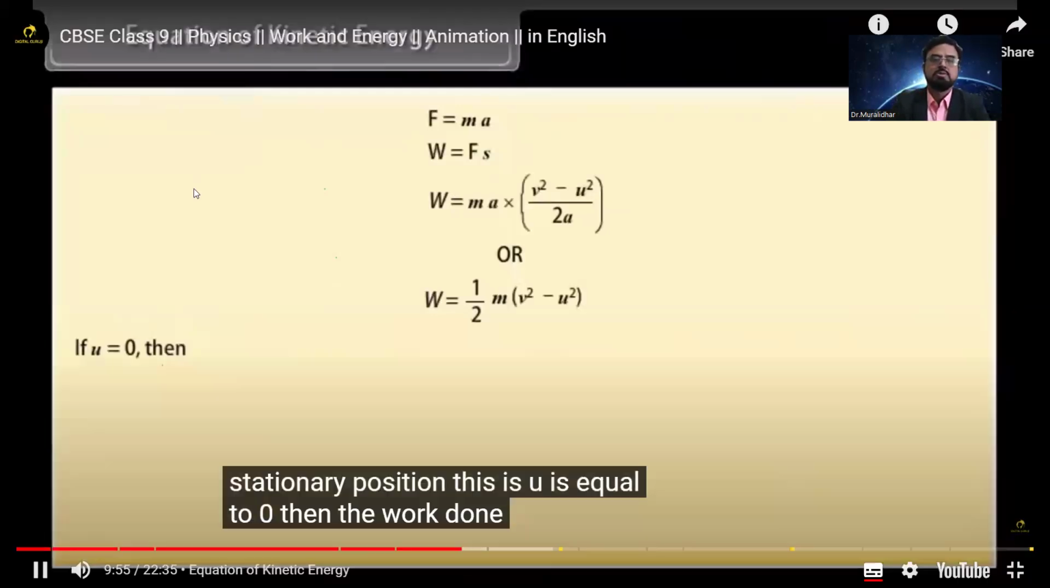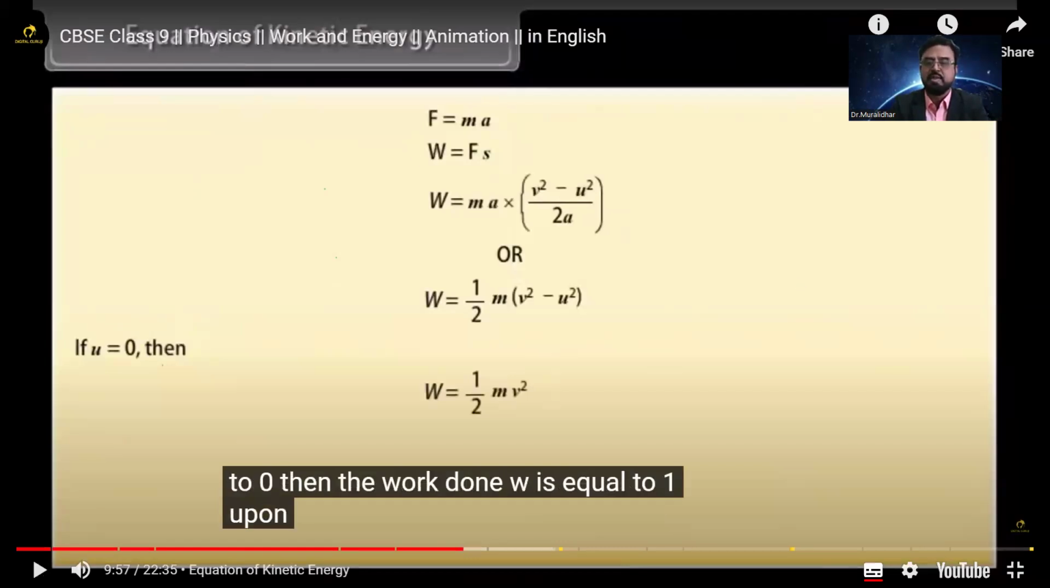then the work done W is equal to 1 upon 2 m v square. So we'll continue the same in the next class about energies.